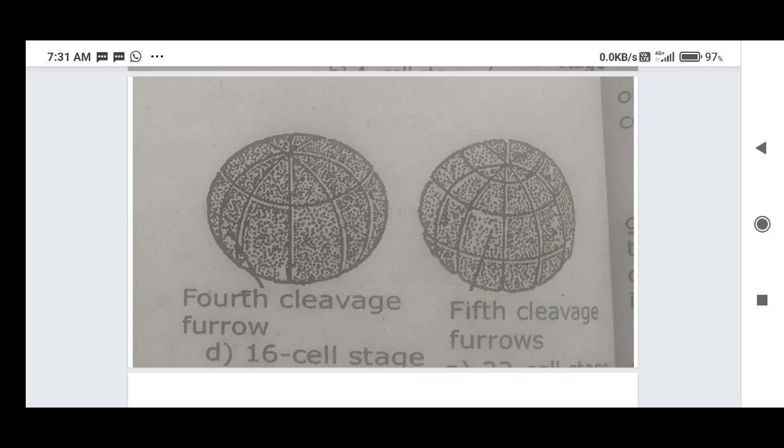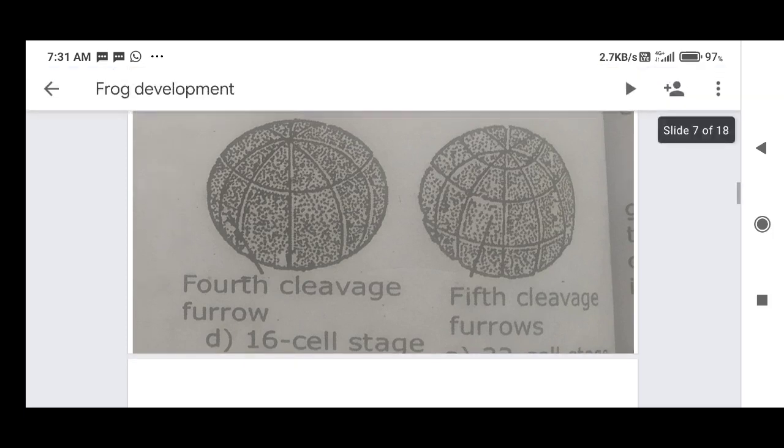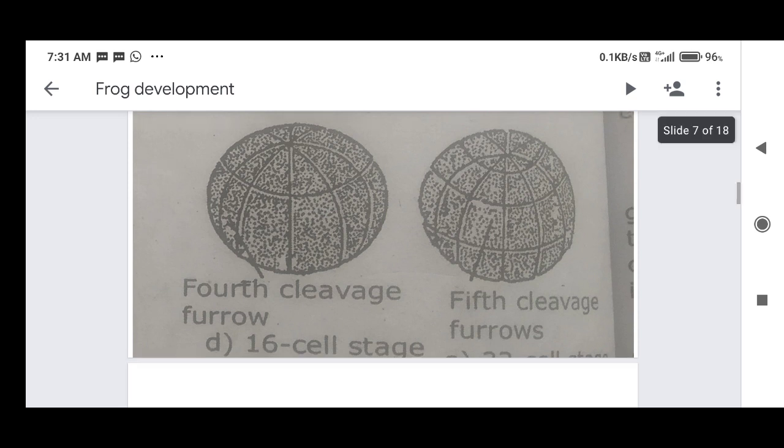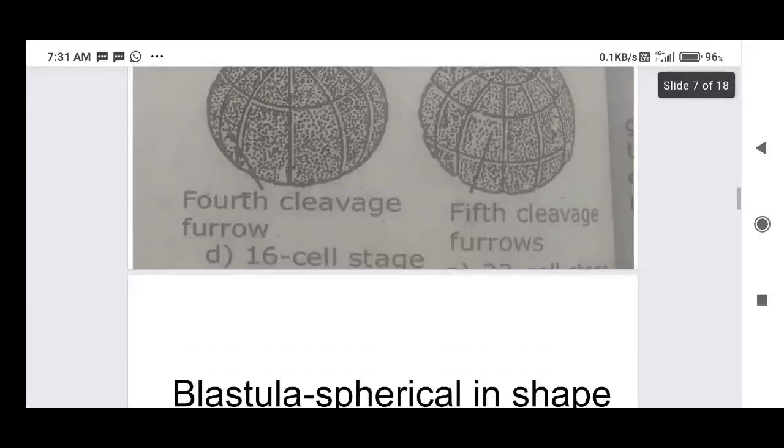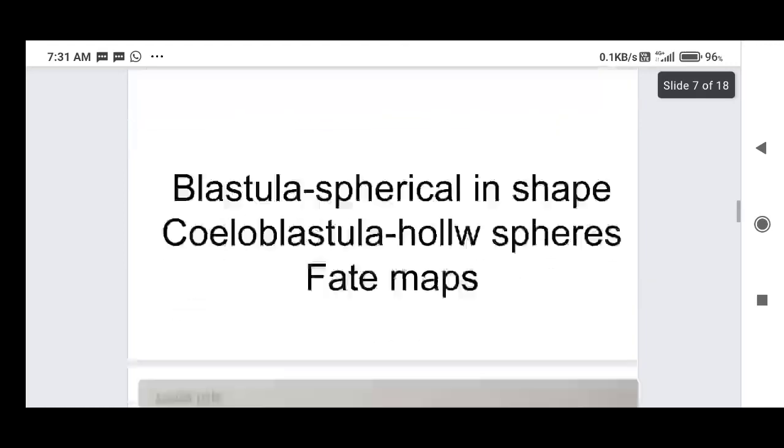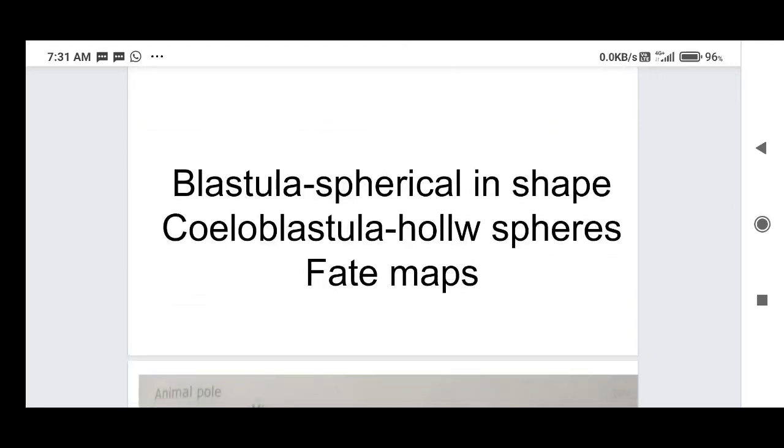In that area, the less amount of yolk is present, and where the south pole is present, in that area a high amount of yolk is present. So those cells are called megameres, or macromeres. And where the north pole is present, in that area those cells are micromeres.